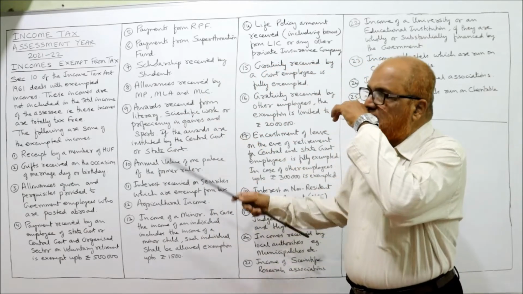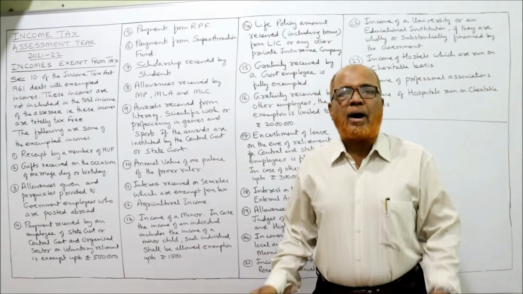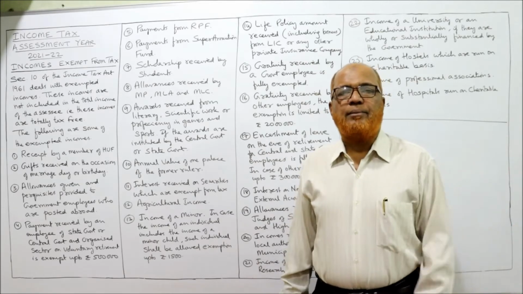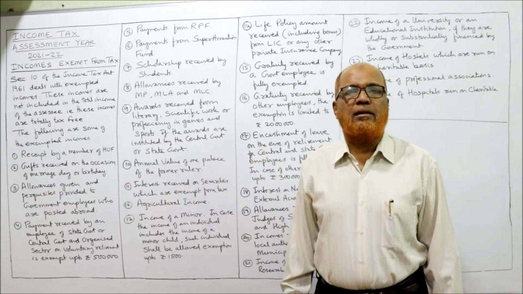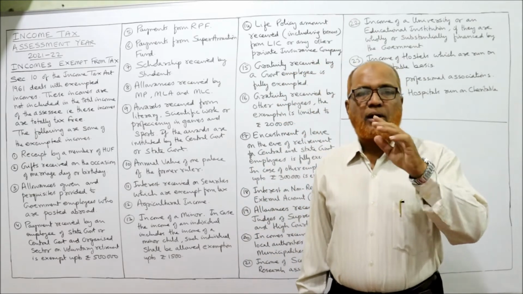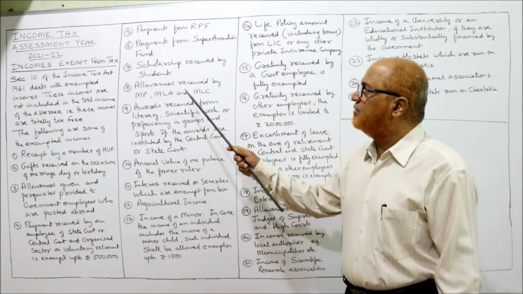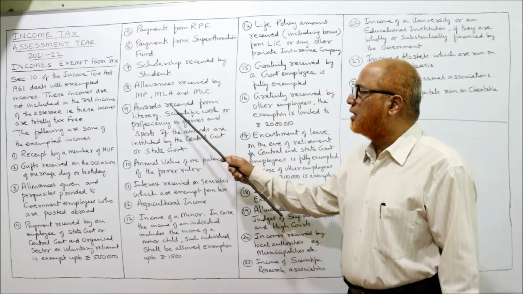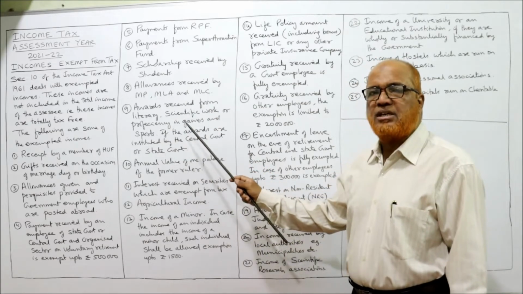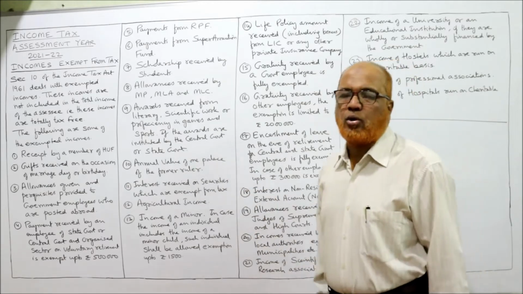Next comes allowances received by MPs, MLAs or MLCs. The member of parliament or member of assembly, state assembly or state legislative council. So the members of parliament or assembly or council, any allowances received is fully exempted. Awards received for literary, scientific work or proficiency in games and sports, if the awards are instituted by central or state government.